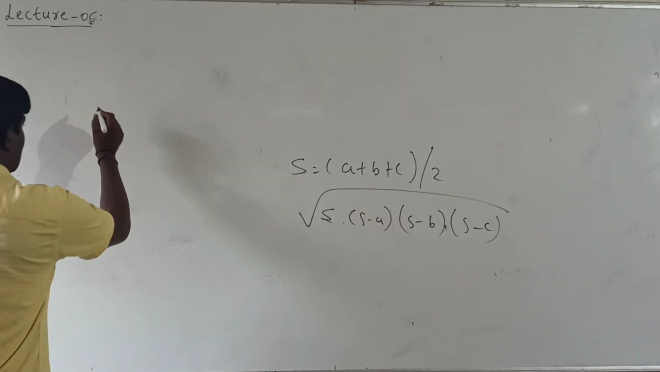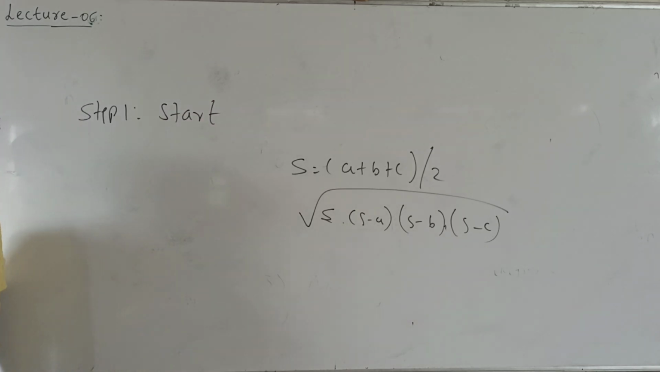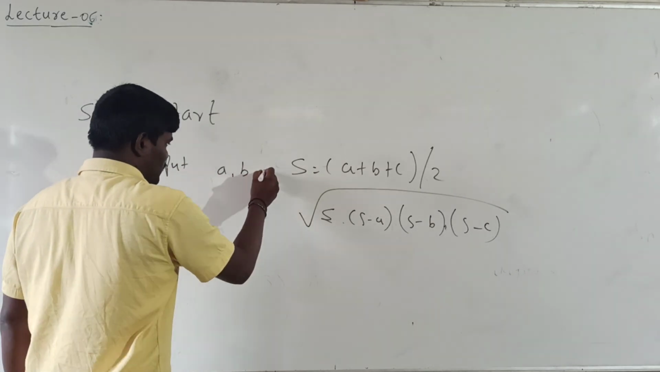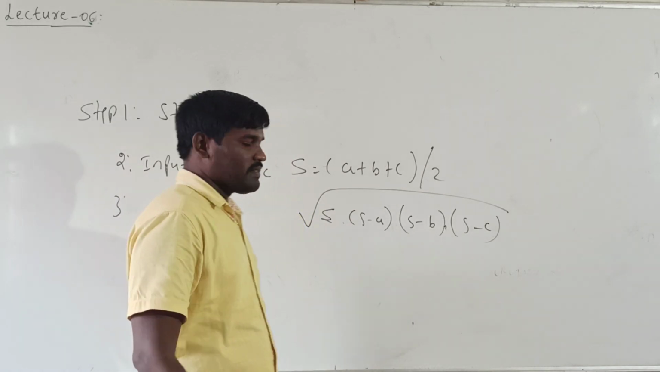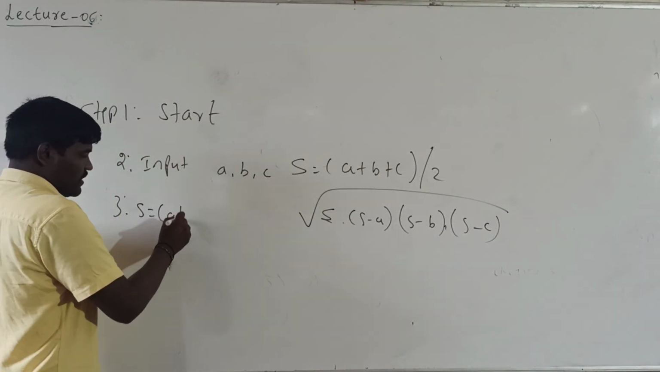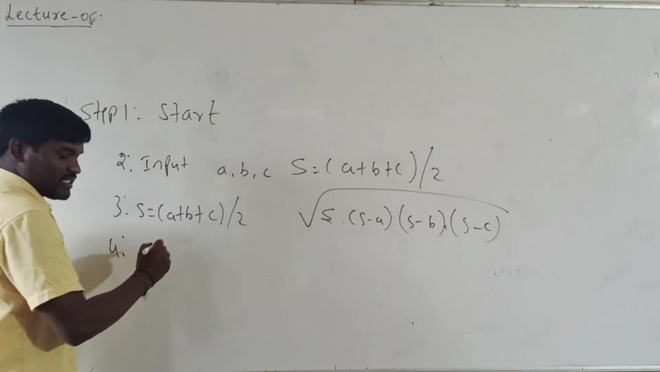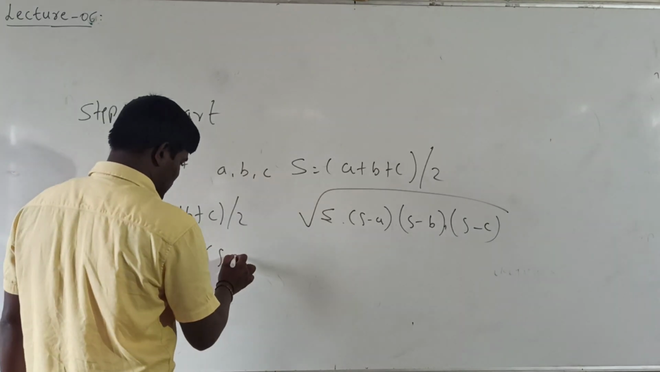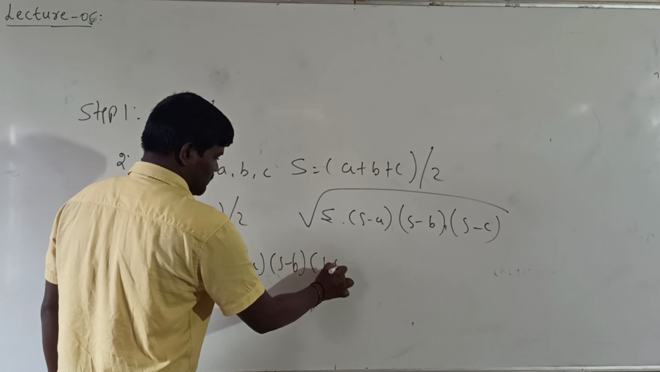Okay. So in the algorithm, step 1 is already said, that is start. Step 2, input A comma B comma C. Step 3, first we calculate S is equal to A plus B plus C divided by 2. After that, area A is equal to square root, SQRT in the bracket, of S into S minus A into S minus B into S minus C.